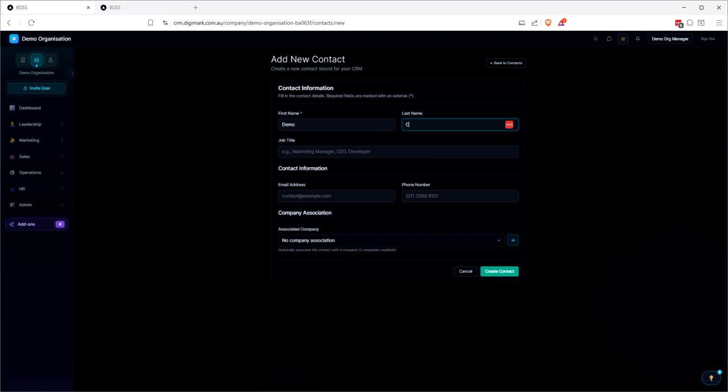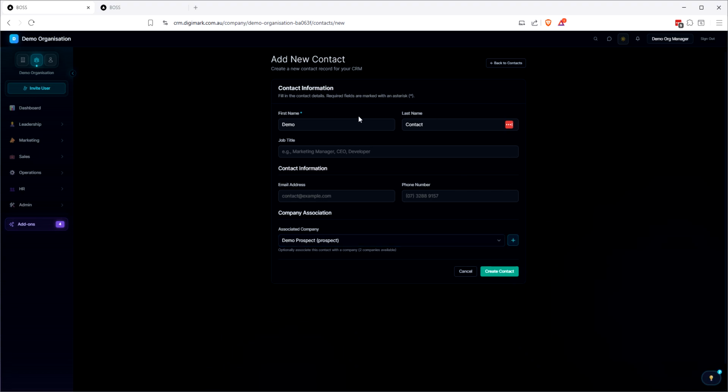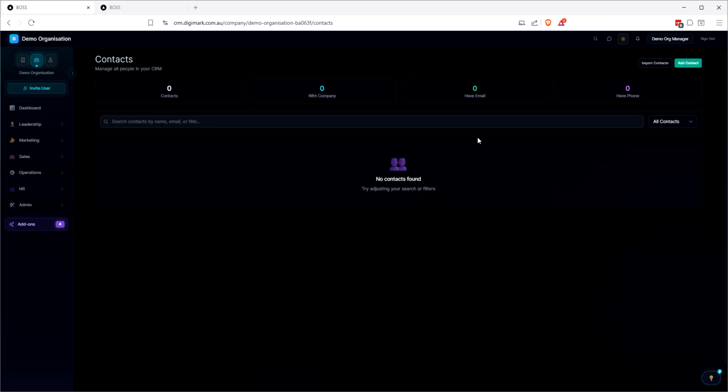Demo, contact, job title, details, what it's attached to. So we can add a company from there as well if we're adding a contact first. Yeah, I don't think that's working. No, that's all right. What else have we got? All right, so we've got our clients and our customers. These are the same as what we've seen before, so I'm not going to take you over that.